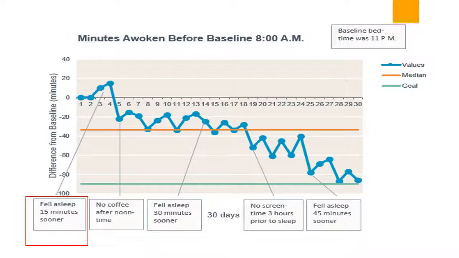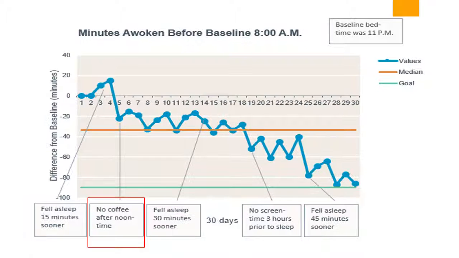The first label indicates that the first PDSA cycle implemented was a 15-minute earlier bedtime. That caused me to wake up 10 to 20 minutes later, which was a move in the wrong direction. The second label shows the second PDSA cycle, where I had stopped drinking coffee after the noon hour, was followed by a wake-up time 35 minutes sooner than the last. Then wake-up times began to oscillate.